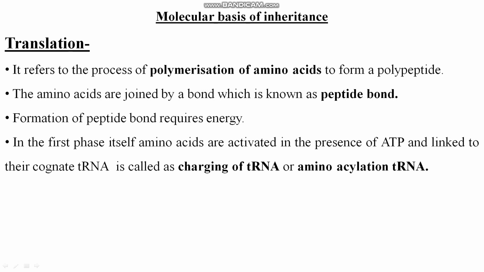This is also called aminoacylation of tRNA. So when the amino acid binds to the tRNA, or you can say when tRNA reads the genetic code of a particular amino acid, this process is called the charging of tRNA or aminoacylation of tRNA. Clear? So please remember this word, aminoacylation of tRNA.